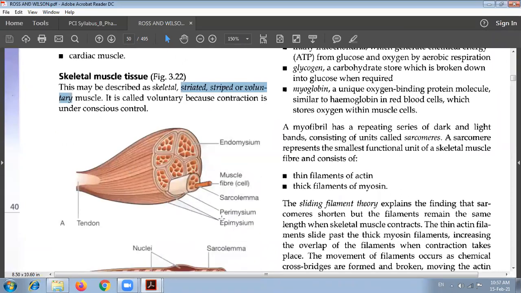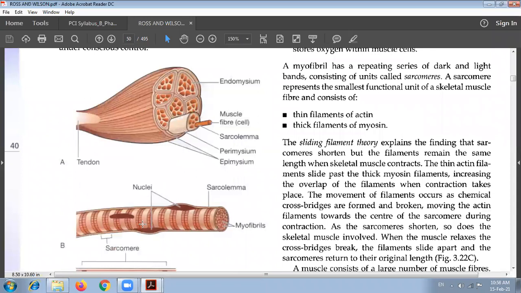So this is the diagram. Here you can see the tendon, and we have taken the section. Inside it shows the structure: endomysium, then muscle fibers, the long fibers present there, then sarcolemma, then perimysium, and epimysium is the outer layer of the muscle tissue. A single fiber shows the structure again: these are the myofibrils, then the sarcolemma, and the nuclei are present there. So these are striated muscles.